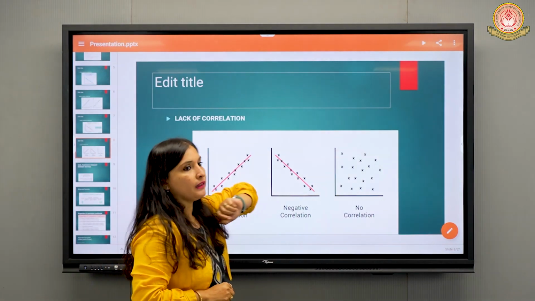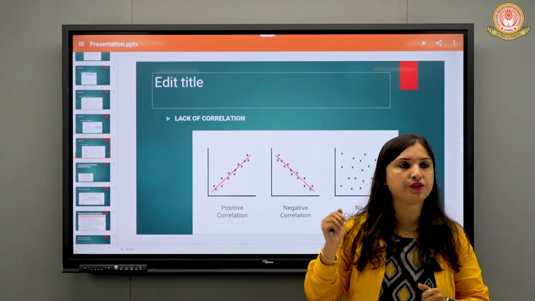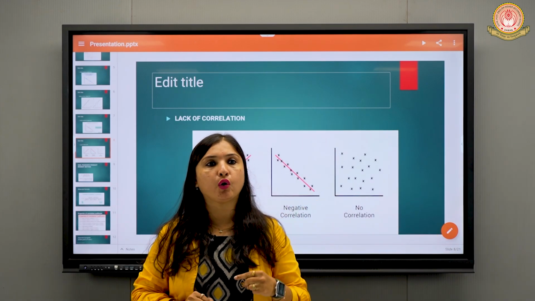So this was which method? The scatter diagram method. In the scatter diagram method, we have these five correlations which we have learned. Moving on, the first was the scatter diagram. Then second, which method are we going to learn?